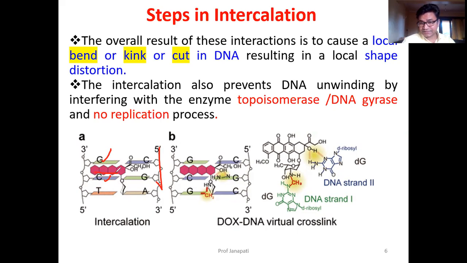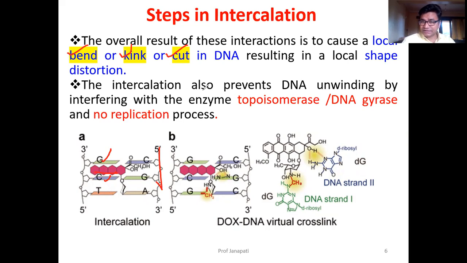When it is attached, there is an overall change in the shape of the DNA molecule, which causes a bend or kink or cut in the DNA, resulting in shape distortion of the DNA. So this is one.